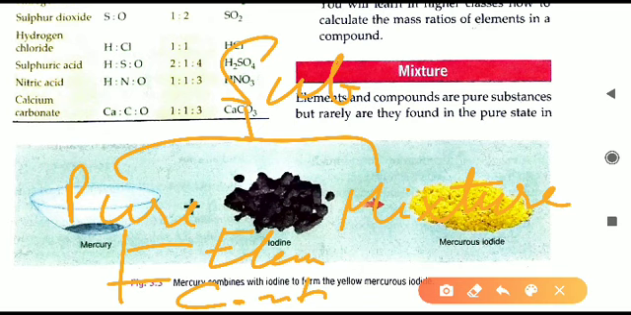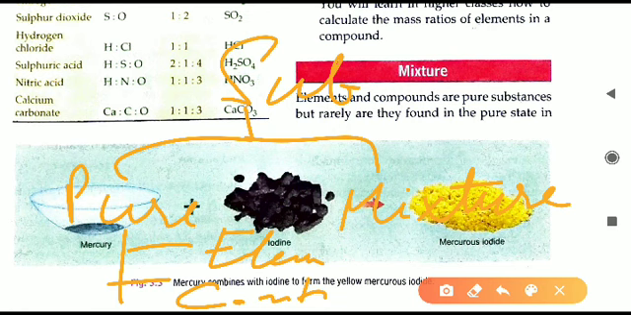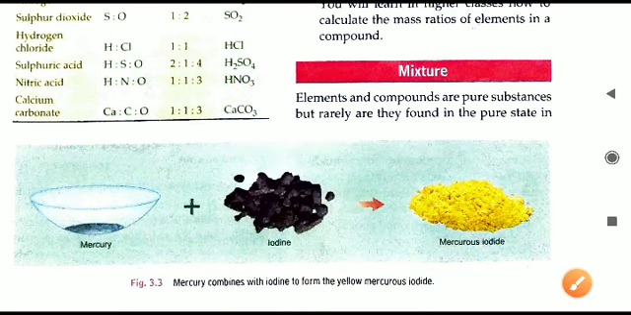And pure is again of two types, element and compound. Now how will the mixtures be formed? You can relate this to this flowchart. Mixtures are actually formed by combining different elements or different compounds. Different elements and compounds, on mixing or combining together, will give us a mixture. So that is a mixture.